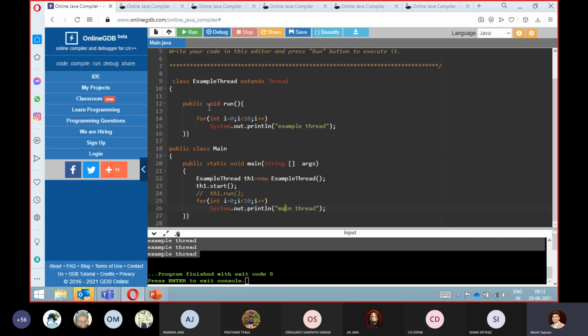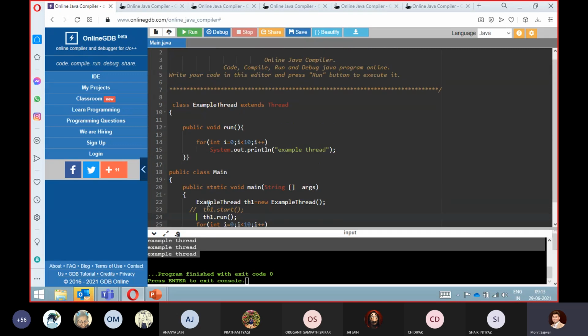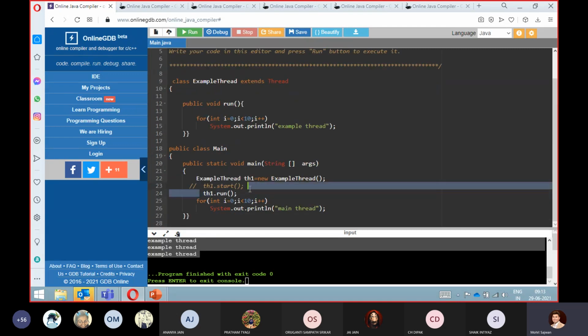Now in this method, you can see directly that we are performing multi-threading. Now, some students will have a question: sir, what will happen if we execute th1.run?